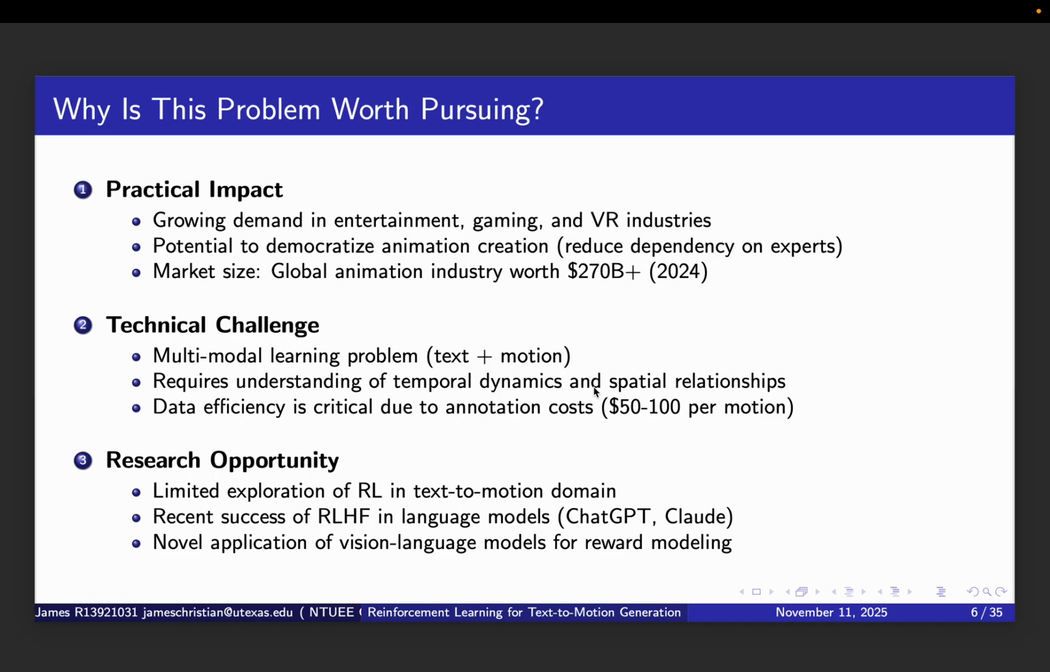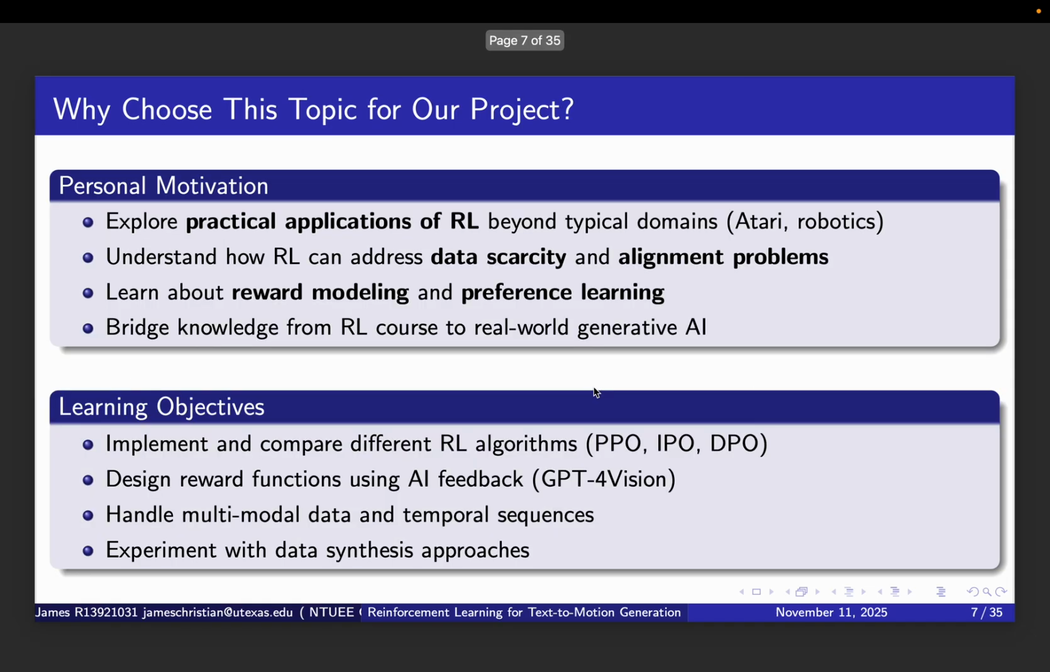From a learning perspective, this project offers several valuable opportunities: to help implement and compare multiple RL algorithms, including PPO, DPO, and IPO; design a reward function using AI feedback from GPT-4 Vision; and work with multimodal data, combining text and motion, and experiment with data synthesis approaches, including extracting motion from videos. Essentially, this project bridges the theoretical concepts that we have learned in the RL course with cutting edge research in generative AI. Before diving into our RL approach, let's understand why traditional methods fall short.